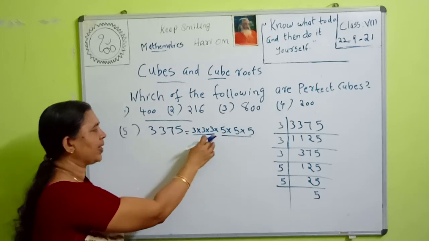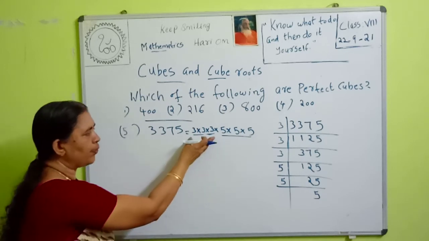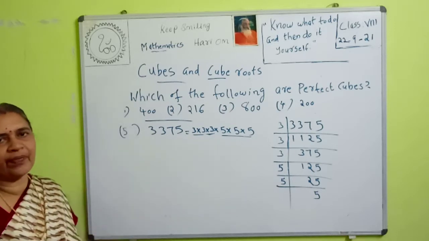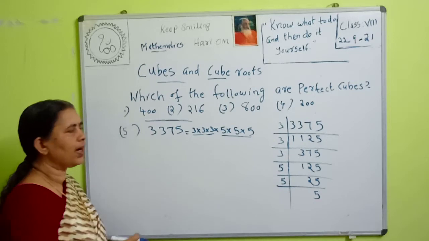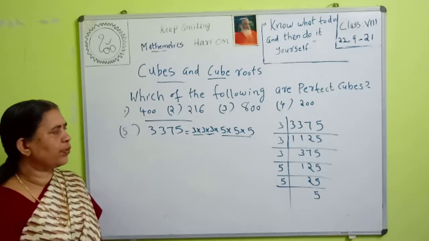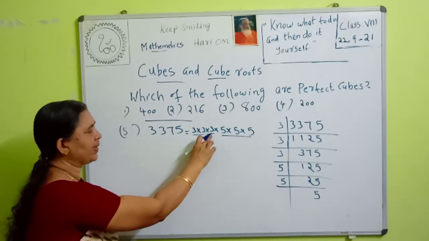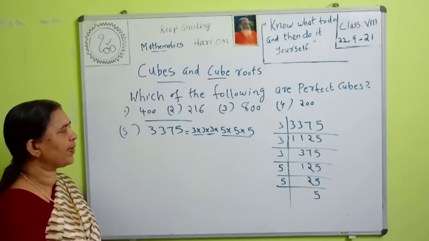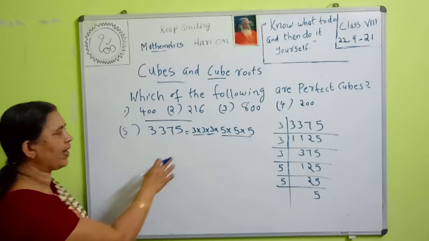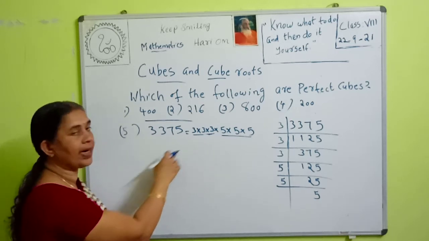Here we can group the factor 3 in triplets and group the factor 5 also in triplets. Therefore we can say that we can group these factors in perfect triplets, so it is a perfect cube. Here the factors are 3 and 5, and they are in triplets.